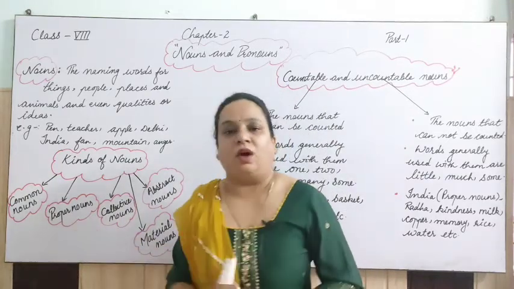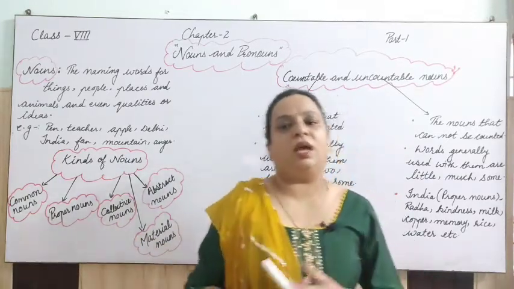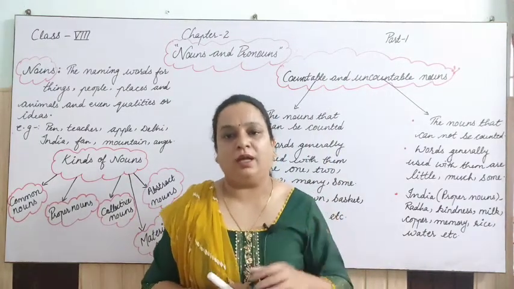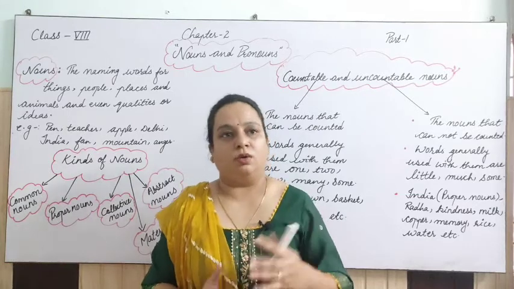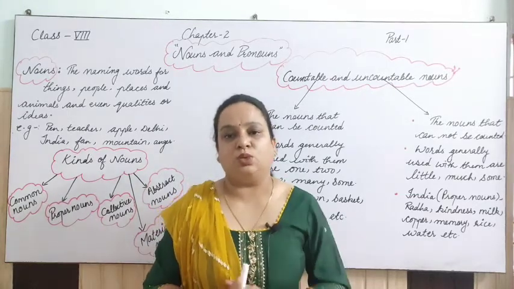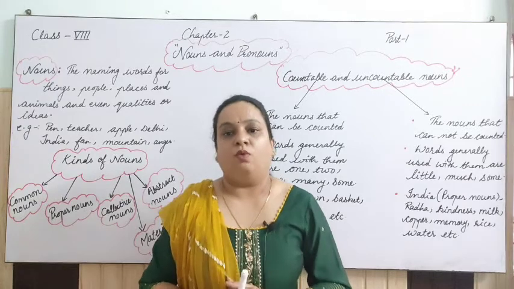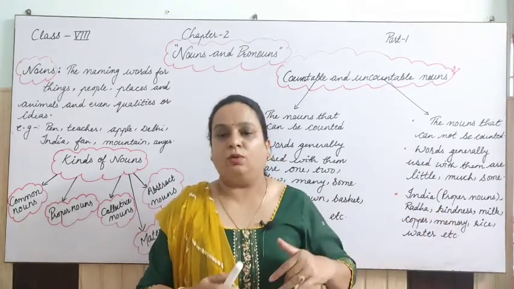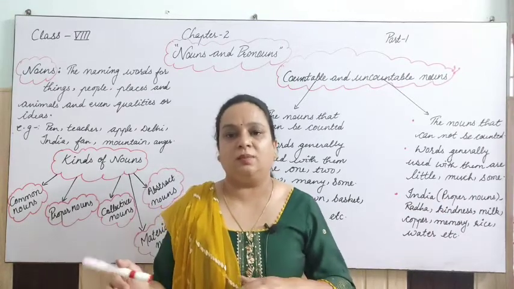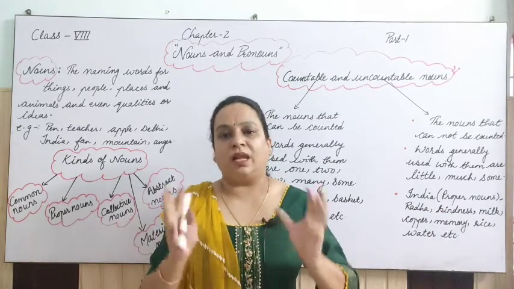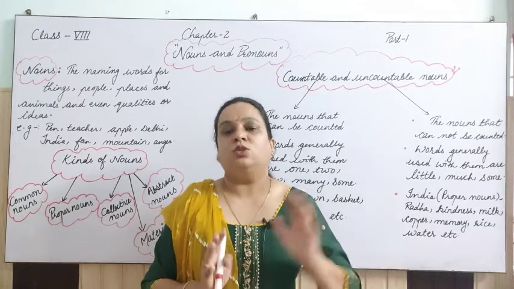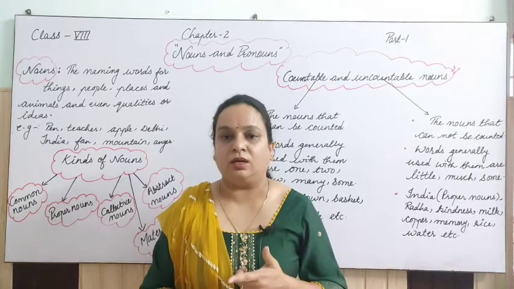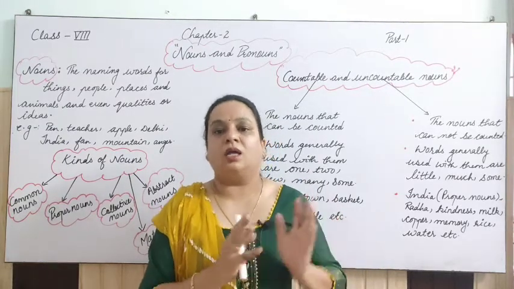Next one is collective noun. Collective is a collection of something, but that collection should be of the same objects, right? Like we have a place upstairs in our school that is called the library, where books are kept. Only books are kept over there, no bat, no ball, nothing else is kept there. It means a collection of the same kind is there. That is called collective. That's why it is called a library. Clear? Because only books are there.